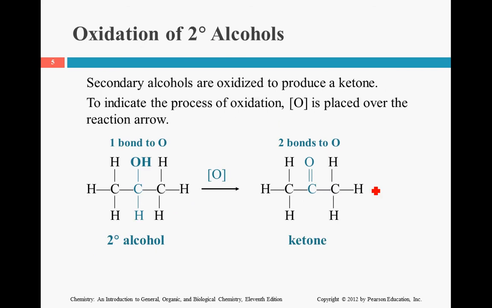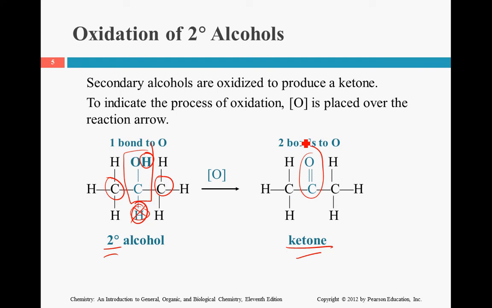Let's look at the secondary alcohols. Here's our alcohol. We have two carbons that it's bonded to. This is a hydrogen, so that doesn't count in the process. That's why it's a secondary alcohol. The first step is to remove the hydrogens and increase the oxygen bonds. So here's the increase in oxygen bonds, and there's no more hydrogens on there. Now notice that this is now a ketone. The double bonded oxygen's in the middle now.